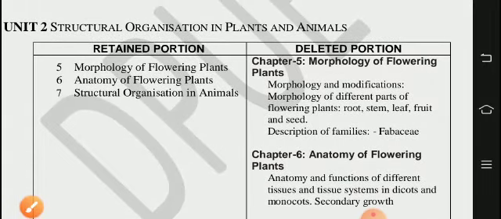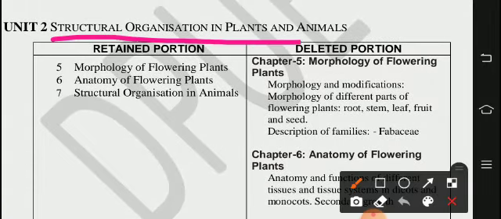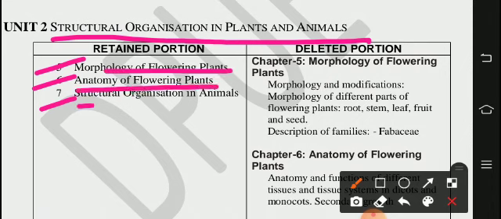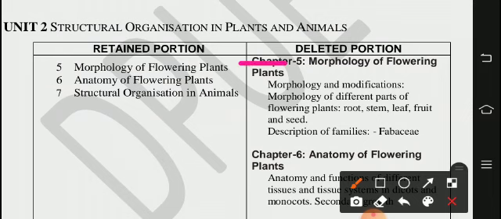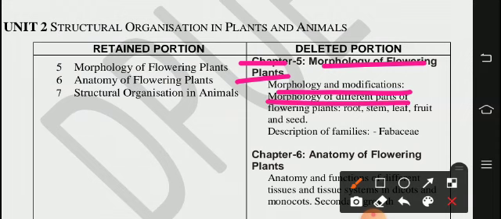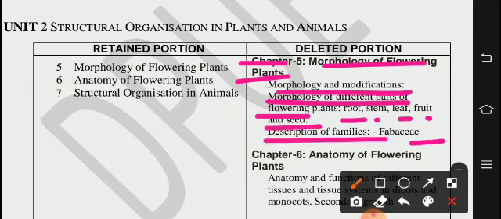Unit 2, structural organization in plants and animals. Three chapters are there: 5th, 6th, 7th, morphology of flowering plants, anatomy of flowering plants, structural organization in animals. So in unit 2, the deleted portion is in the 5th chapter, morphology of flowering plants: morphology and modifications, morphology of different parts of flowering plants, root, stem, leaf, fruit and seed, description of families, Fabaceae.